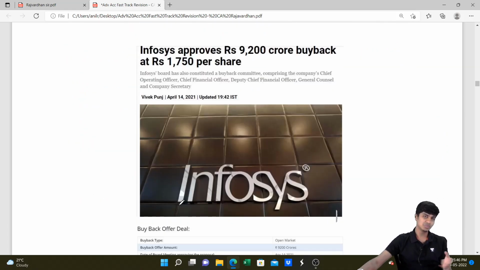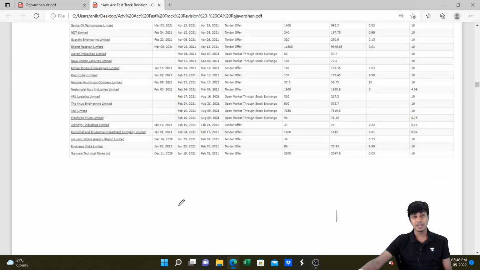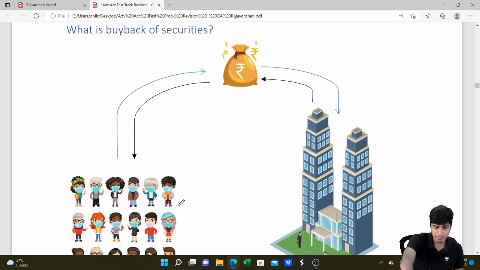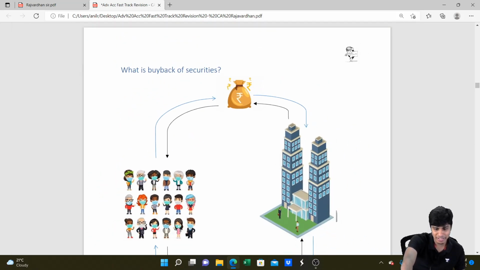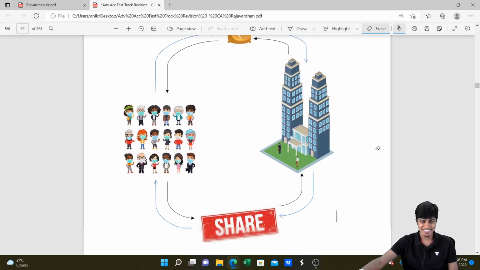And now some news that we usually discuss in the regular class. We can skip all of this. Infosys went for the biggest buyback ever. So this is how the buyback works. I made this material during COVID, so I put the people with masks so that it will be more realistic.